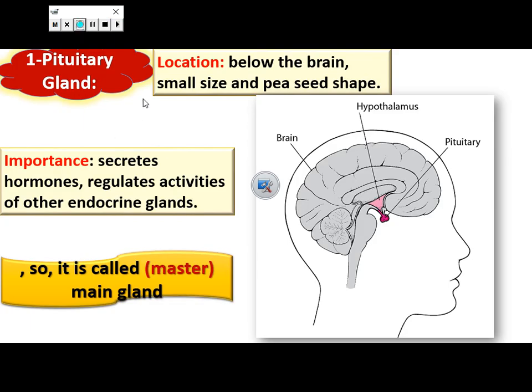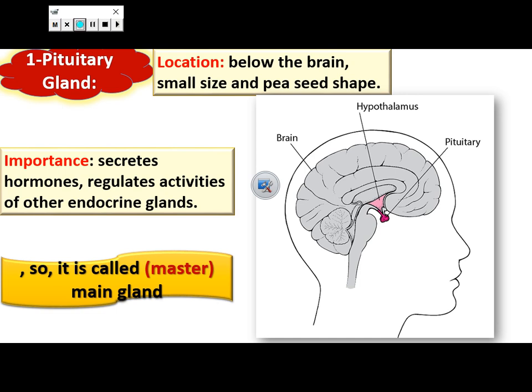The most important endocrine glands present in the human body are the pituitary gland, thyroid gland, two adrenal glands, pancreas gland, and reproductive glands. Number 1 is called the pituitary gland. The pituitary gland is located below the brain. Its size is very small and its shape is like the shape of a pea. Again, the pituitary gland is very small, located below the brain.